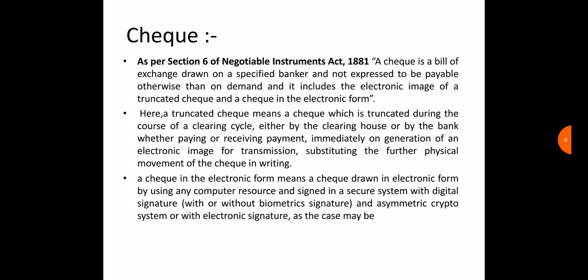Here, a truncated cheque means a cheque which is truncated during the course of a clearing cycle, either by the clearing house or by the bank, whether paying or receiving payment, immediately on generation of an electronic image for transmission, substituting the further physical movement of the cheque in writing. And a cheque in the electronic form means a cheque drawn in electronic form by using any computer resource and signed in a secure system with digital signature and a symmetric crypto system or with electronic signature, as the case may be.